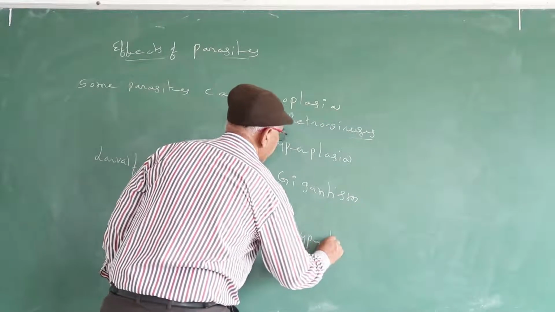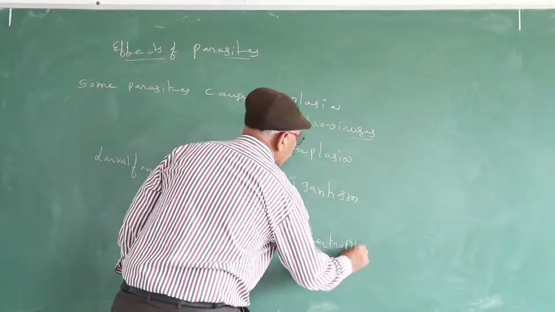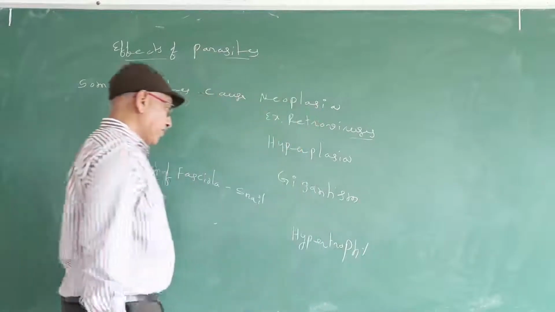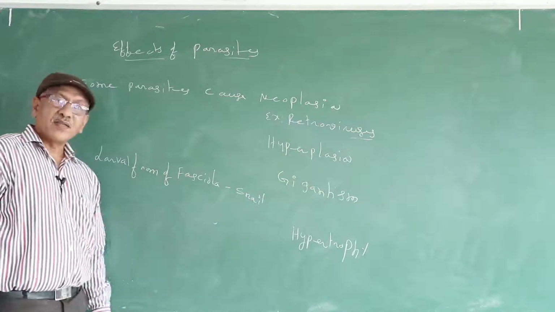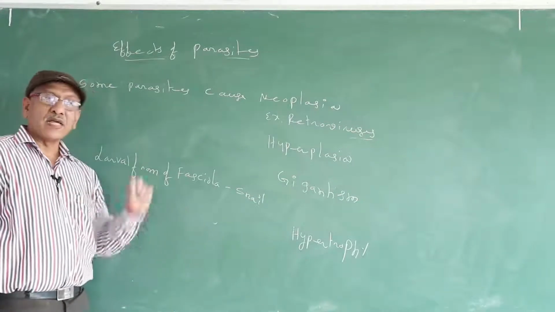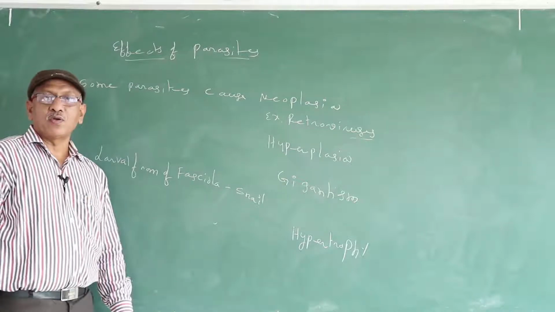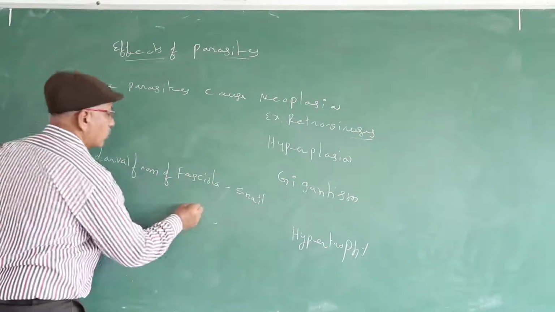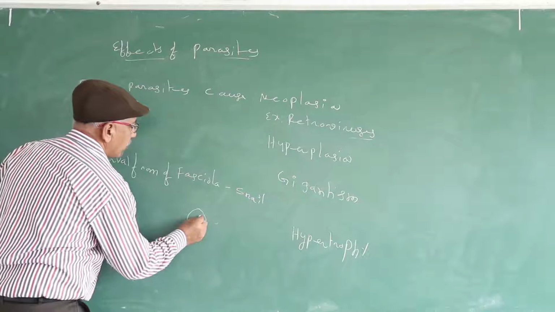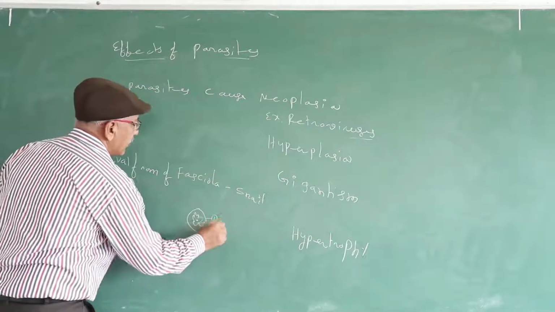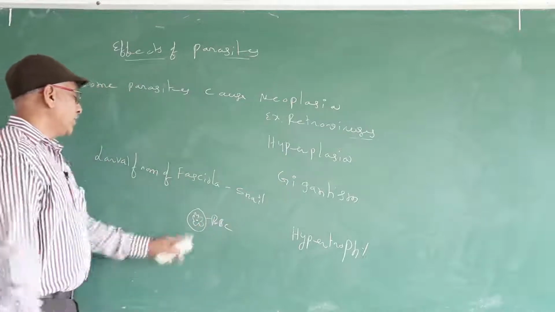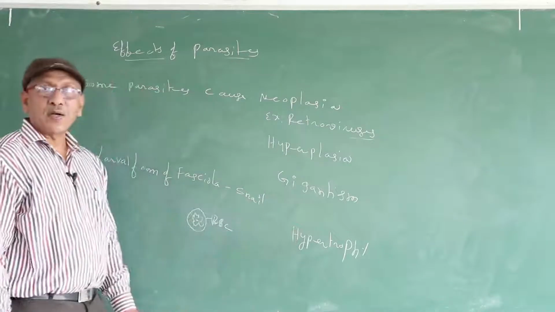Hypertrophy. If the parasite increases the host cell size, it is known as hypertrophy. Example, Plasmodium. The amoeboid stage present in the RBC of human causes hypertrophy.